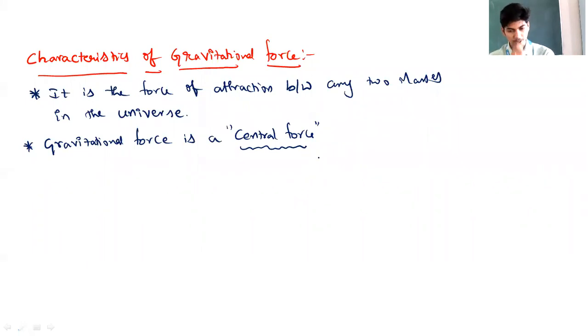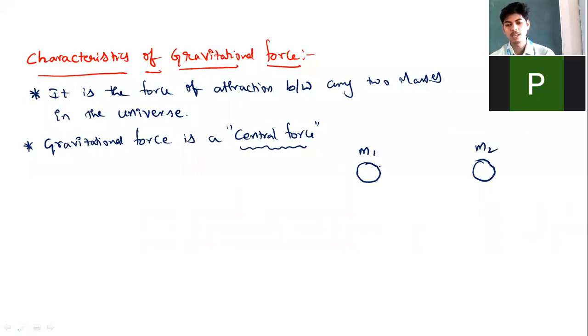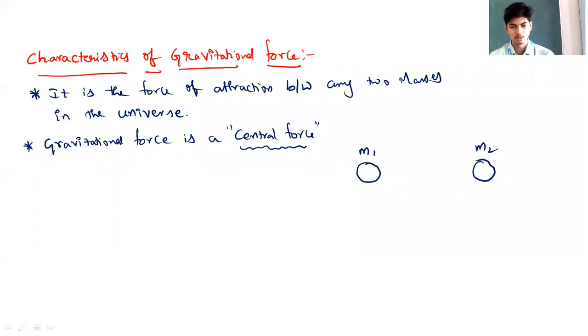See, what is meant by central force antandre, it is a force that acts along the line joining centers of two masses. See, here I have two bodies of masses m1 and m2. We know the nature of force between these two bodies. We know that between two bodies, the force that acts is the gravitational force. Do you think gravitational force acts in this direction? Hige act agtadalla gravitational force.